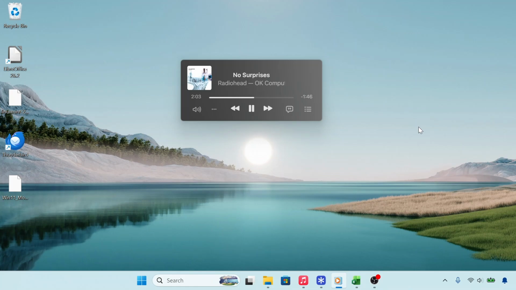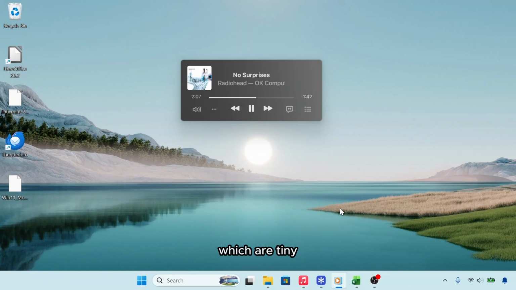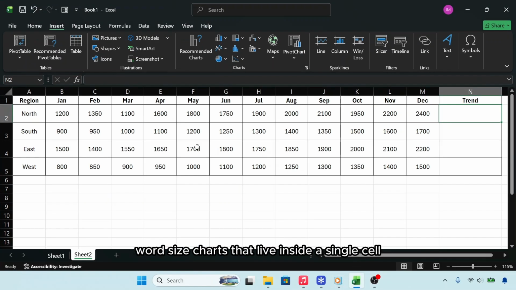Hey everybody! Today we're going to learn how to insert sparklines in Excel, which are tiny, word-sized charts that live inside a single cell to show data trends at a glance. First, click on the empty cell right at the end of your data row where you want the tiny chart to appear.